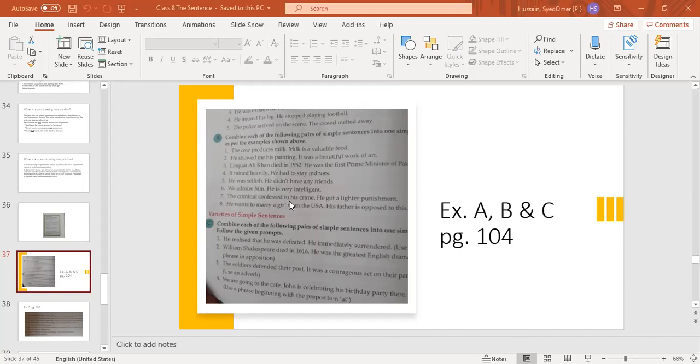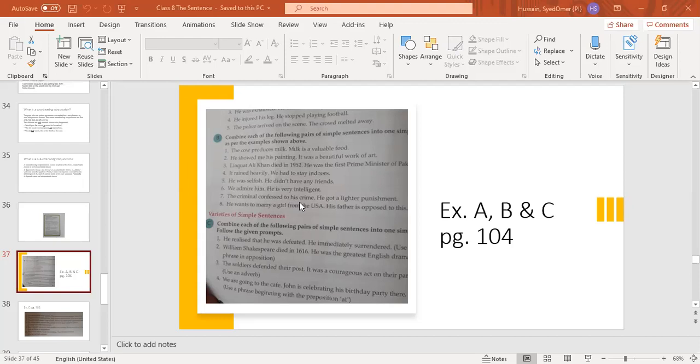Combine each of the following pairs of simple sentences into one simple sentence as per the examples shown above. Now students, you have to join these two sentences. You have to make them one simple sentence. Please be very careful. You are not going to make it a compound sentence. It means that it should have one independent clause, one subject, and one verb.